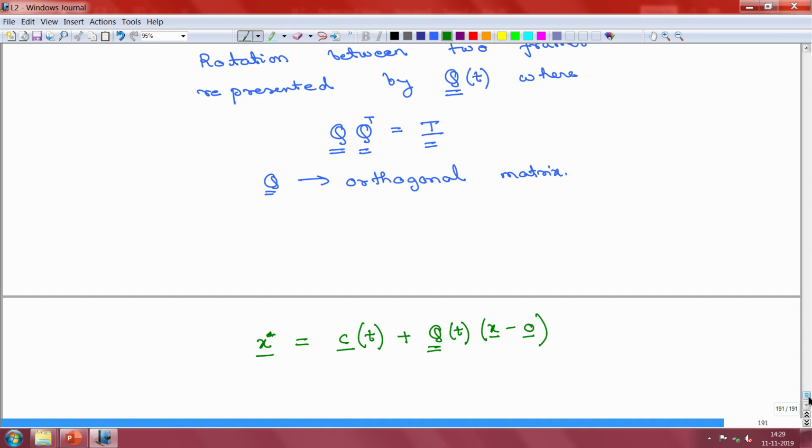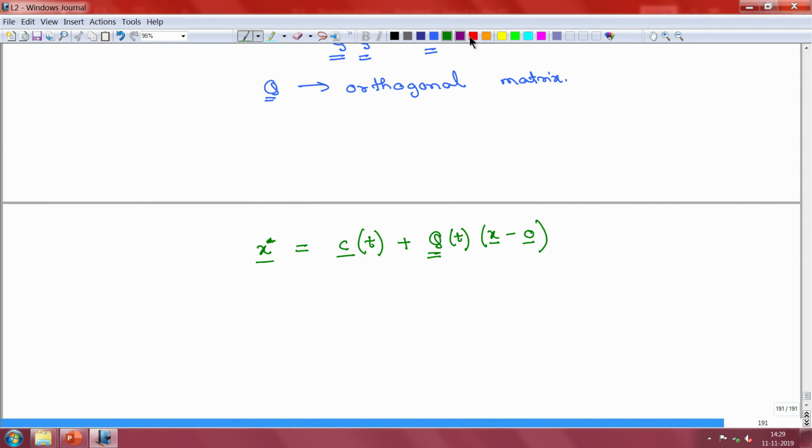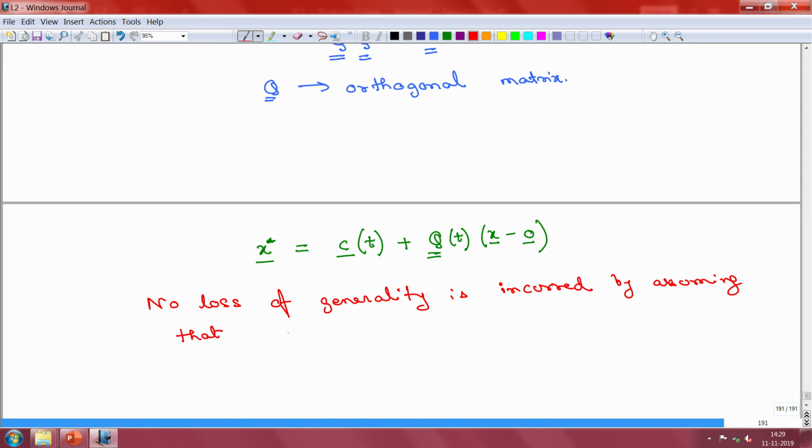And here, no loss of generality is incurred by assuming that O is fixed.